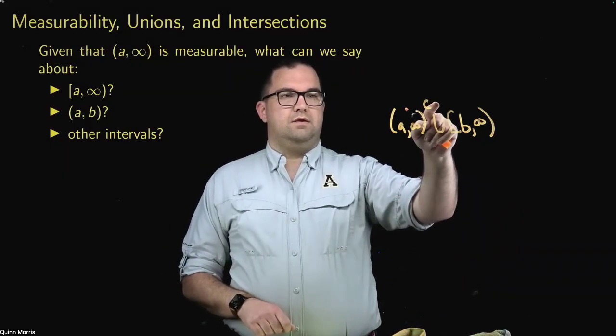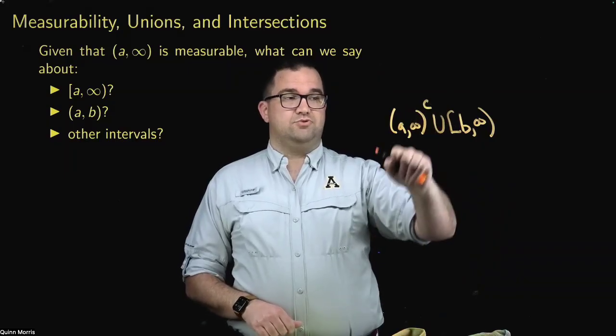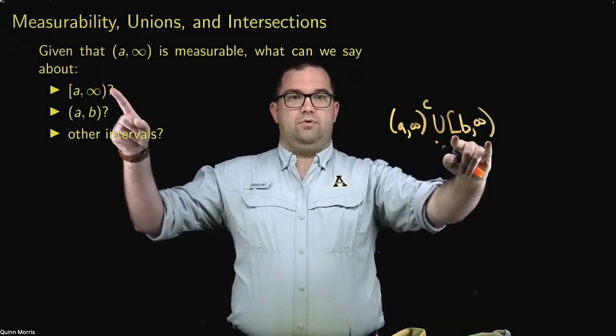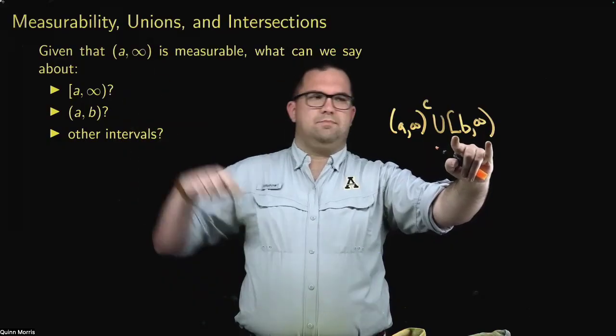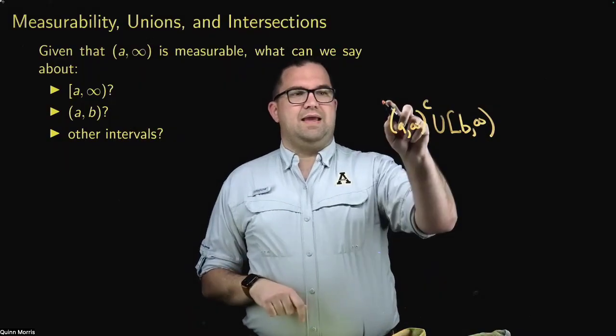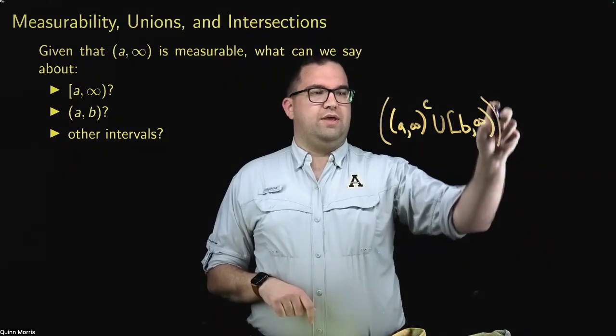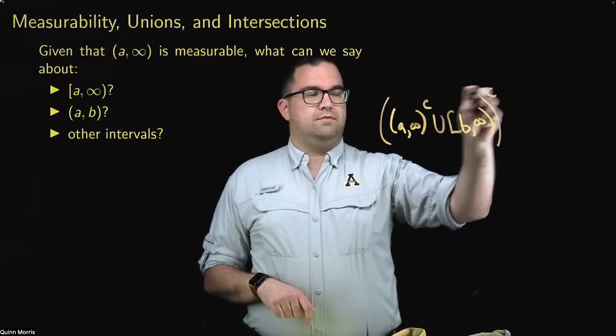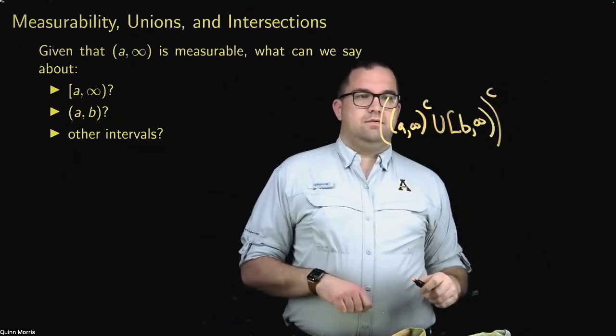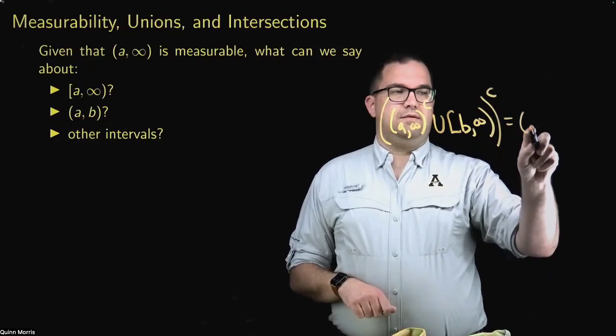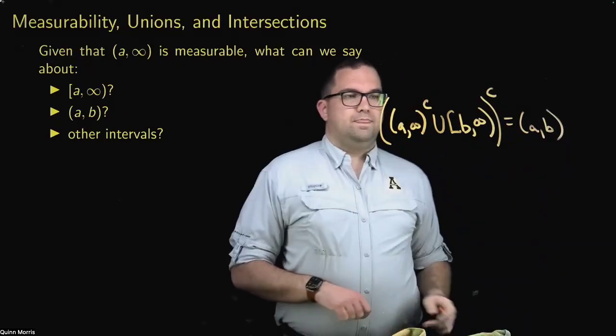We already proved that. Its complement, therefore, has to be measurable. We can just use the same proof for that. And then if I take the complement of this whole thing, that will give me AB.